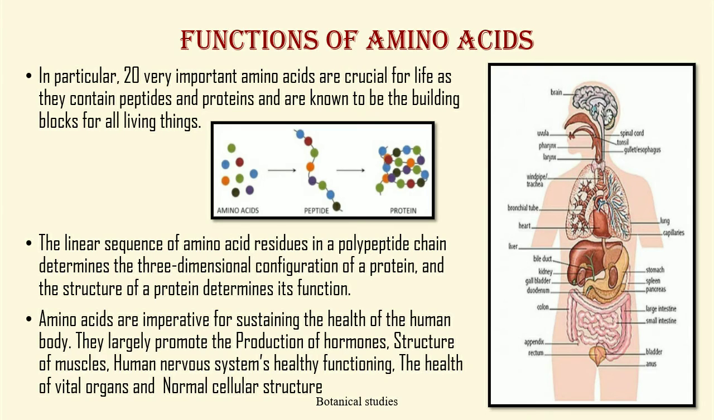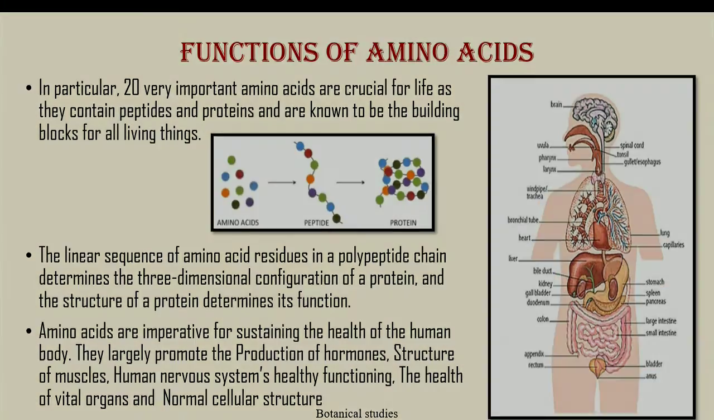Functions of amino acids. In particular, 20 very important amino acids are crucial for life as they contain peptides and proteins and are known as the building blocks for all living things. The linear sequence of amino acid residues in a polypeptide chain determines the three-dimensional configuration of a protein, and the structure of proteins determines its function. Amino acids are imperative for sustaining the health of the human body. They largely promote the production of hormones, structure of muscles, human nervous systems, healthy functioning, the health of vital organs, and normal cellular structure.